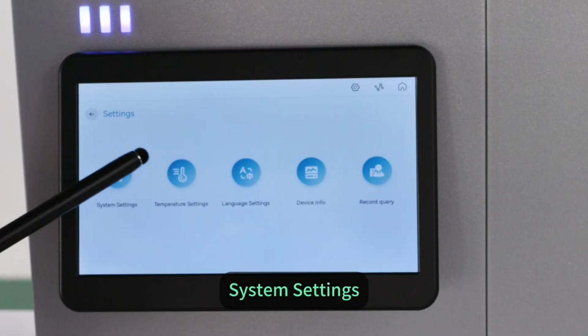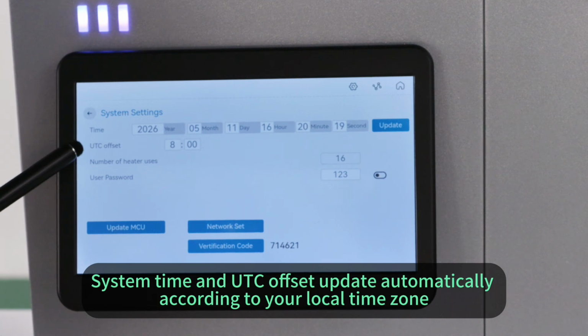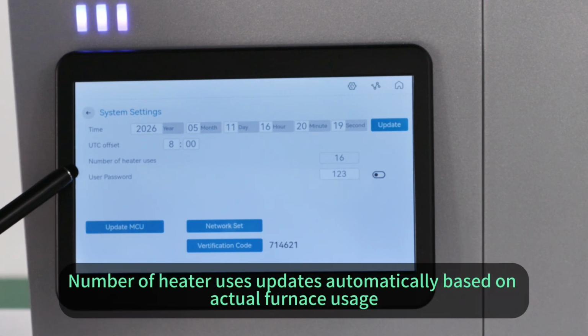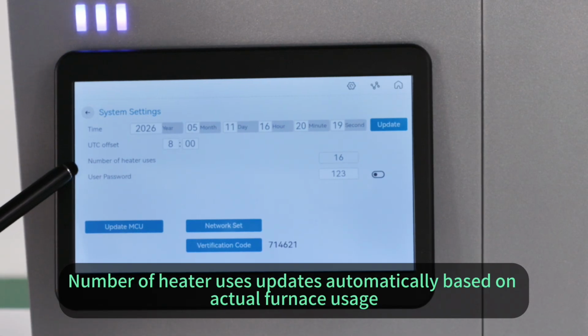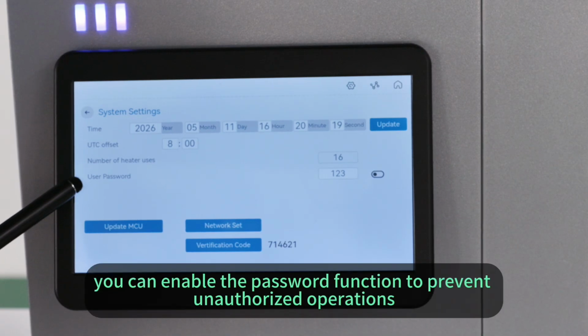System settings. System time and UTC offset update automatically according to your local time zone. Number of heater uses is recorded automatically based on actual furnace usage. For the user password, you can enable the password function to prevent unauthorized operations.